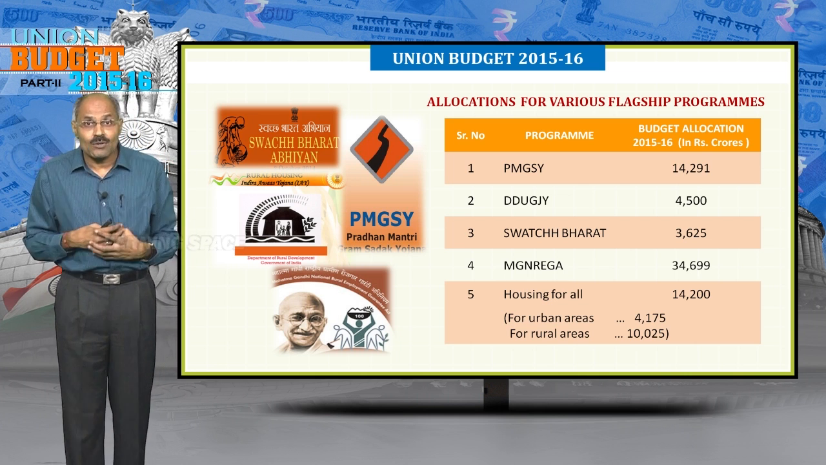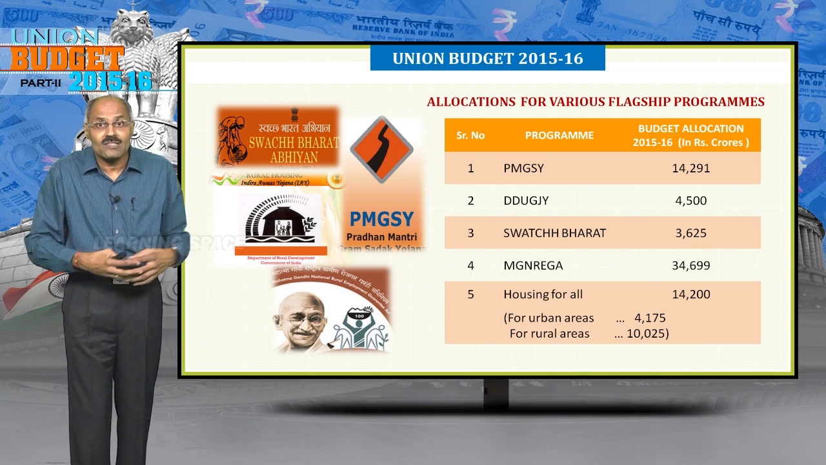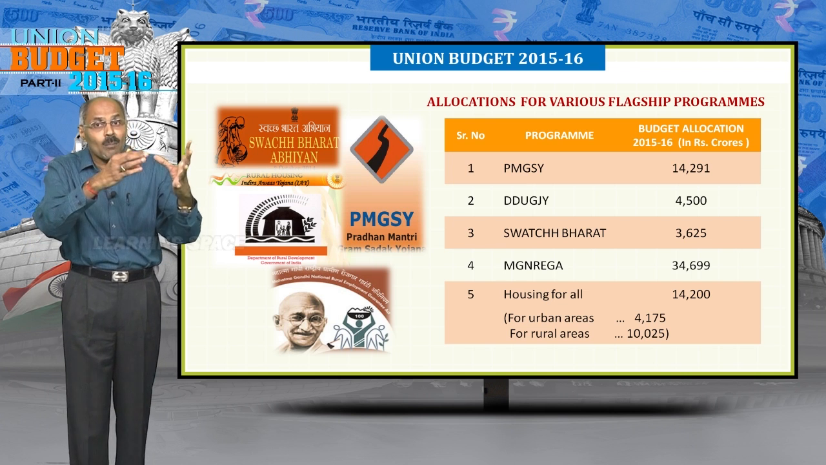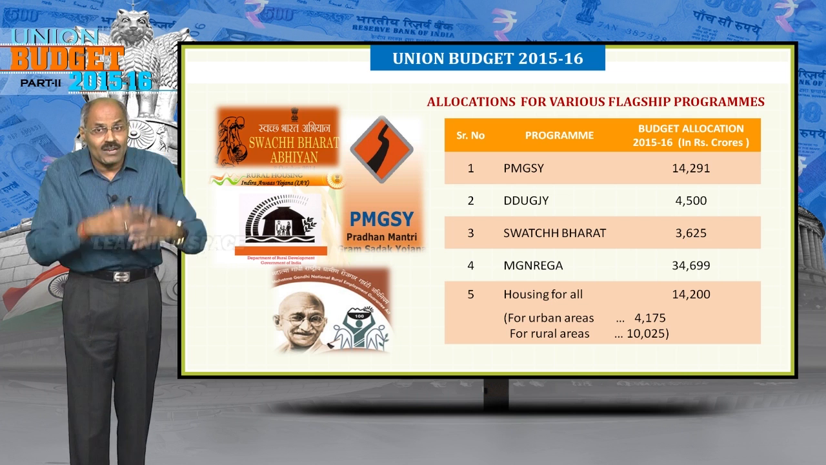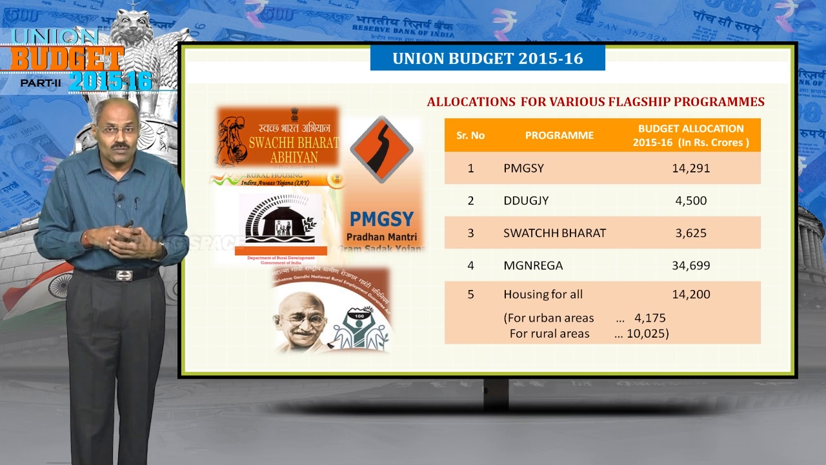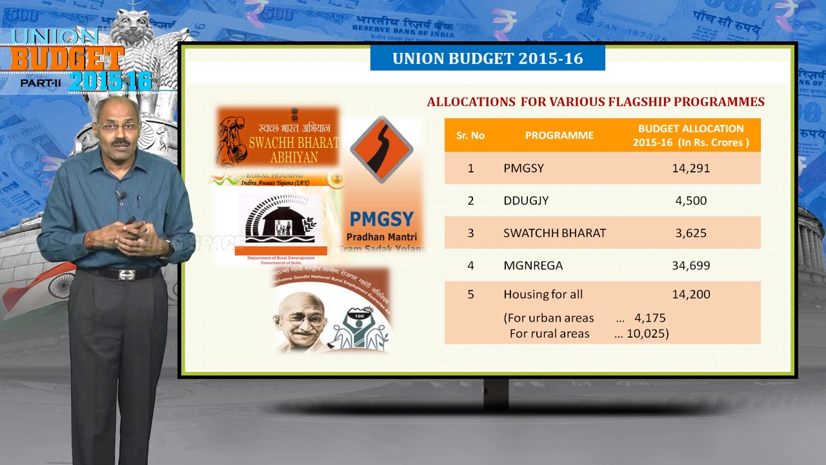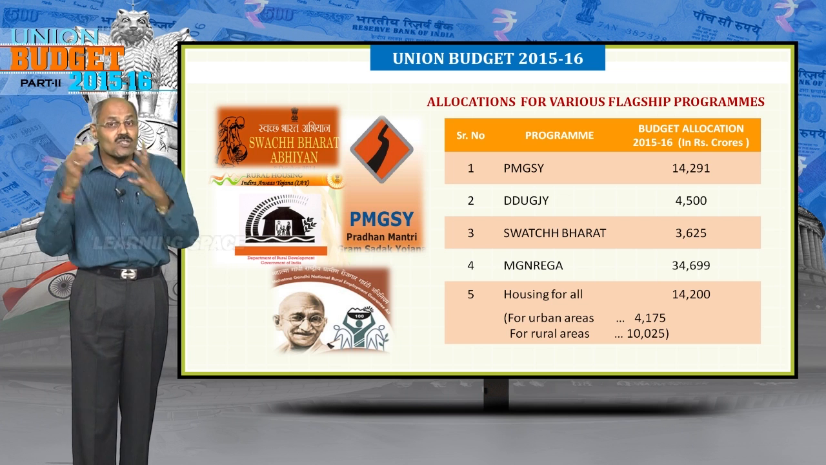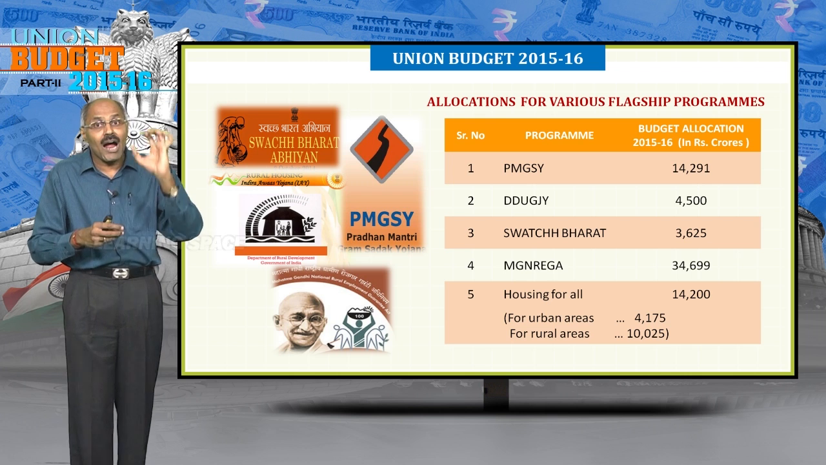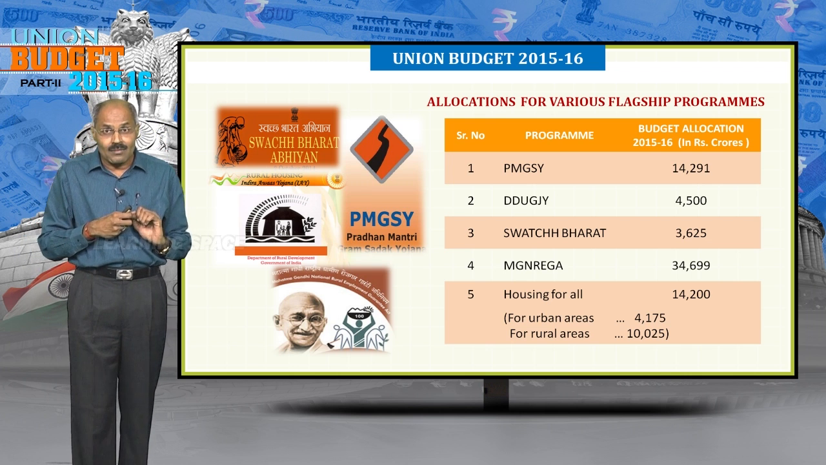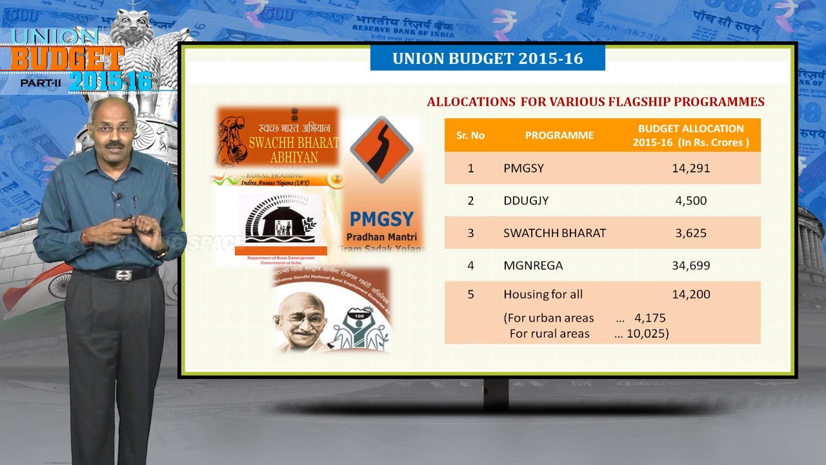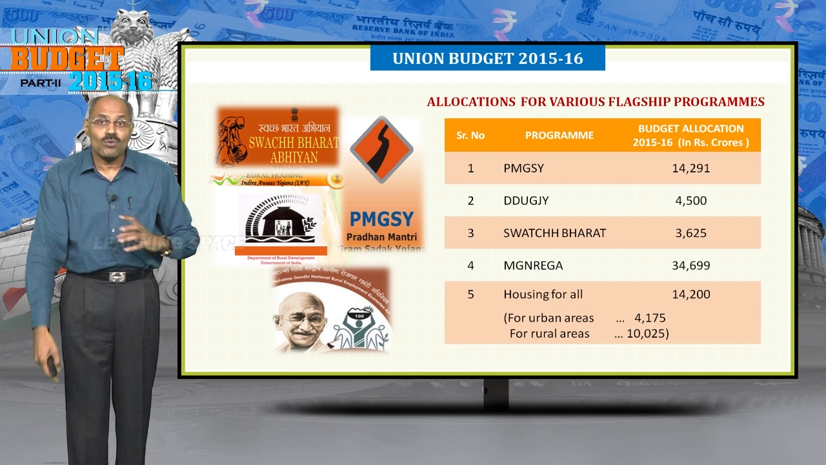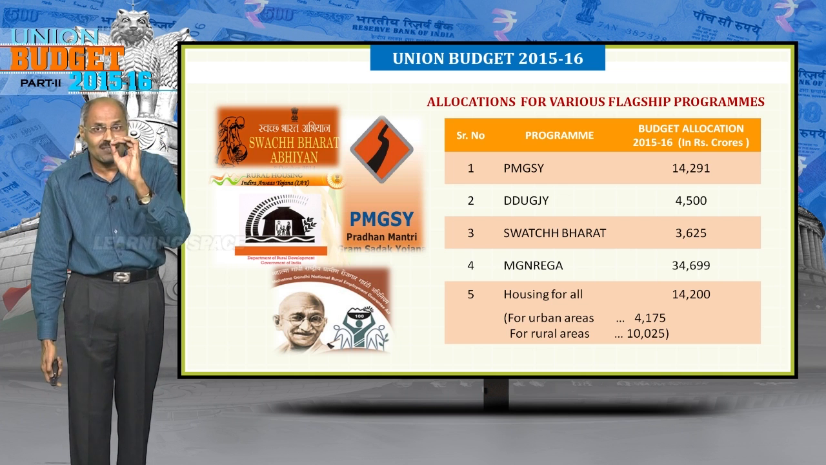Pradhan Mantri Gram Sadak Yojana, so as to connect rural habitations with Pakka roads. The allocation is 14,291 crores. Deen Dayal Upadhyay Gram Jyoti Yojana, exclusively for this Yojana, 4,500 crores. Swachh Bharat, 3,625 crores, so as to construct toilets. Mahatma Gandhi Narega, which gives rural employment up to 100 days in a year, allotment is 34,699 crores. Another important aspect of government, housing for all, the allotment is 14,200 crores. Please don't forget these allotments.